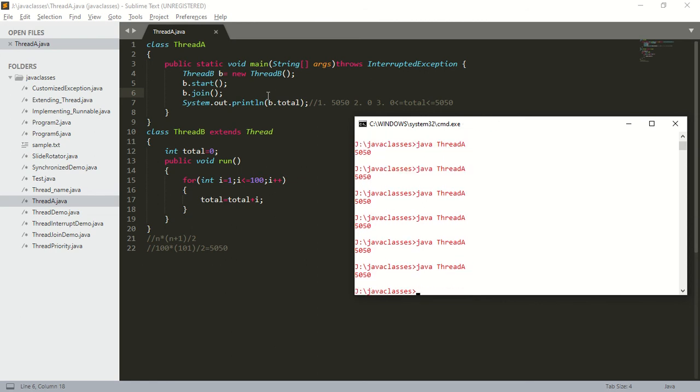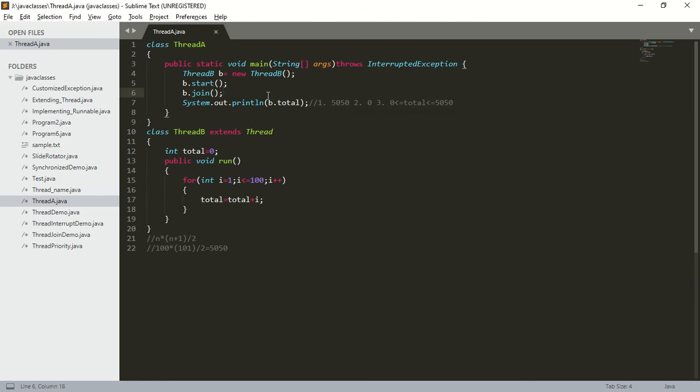So why is this not recommended? Which thread is calling the join method? The main thread is calling the join method on a child thread object. That is, the main thread is entering into the waiting state until the child thread completes its execution. So even this method is not recommended. Why is it not recommended?